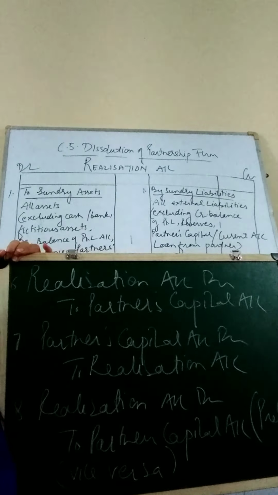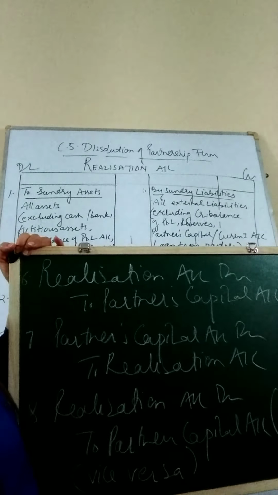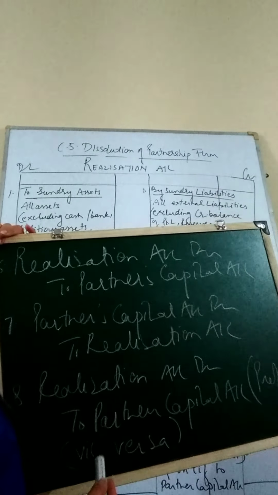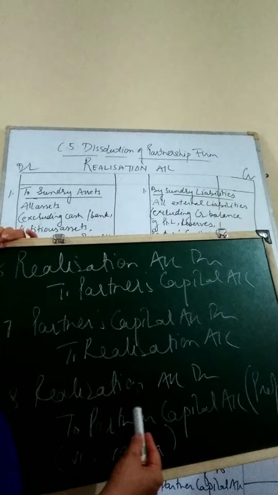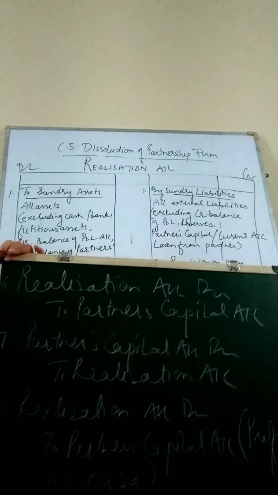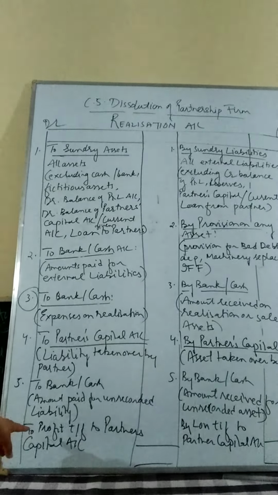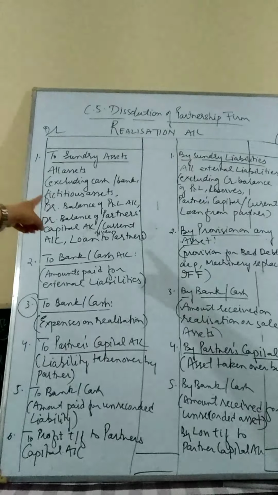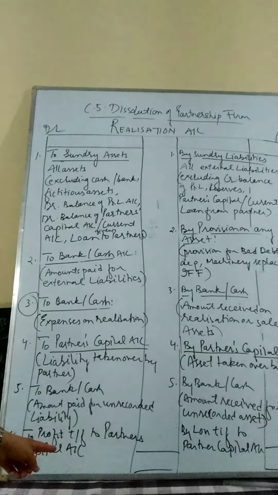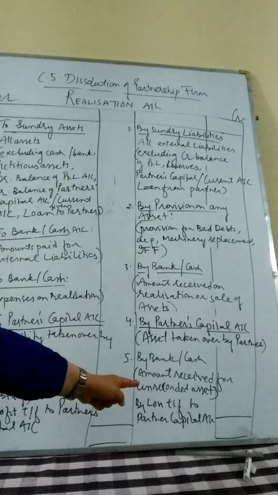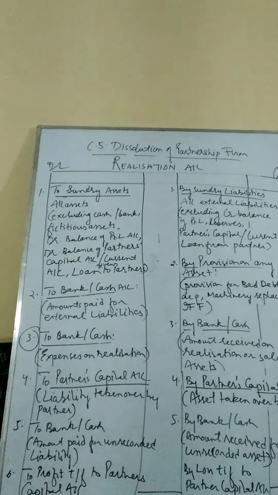Now moving to the last category, that is whether profit on realization or loss on realization. If there is a profit on realization, so we have to transfer it to the partner's capital account, as the journal says, realization account debited to partner's capital account. You can have a look in the chart as well. If there is a profit on realization, you can have a look over here. Realization account is debited and partner's capital account is credited. If there is a loss on realization, then realization account is credited and partner's capital account has to be debited. So it's a vice versa entry for the transfer of loss or profit on realization.